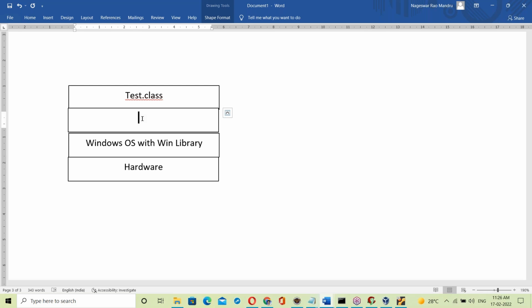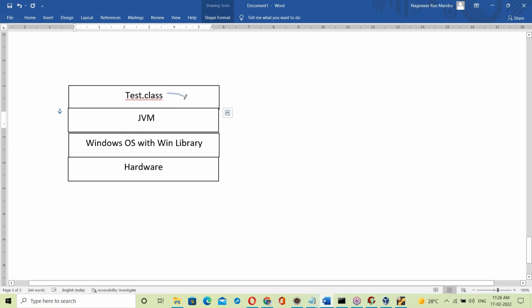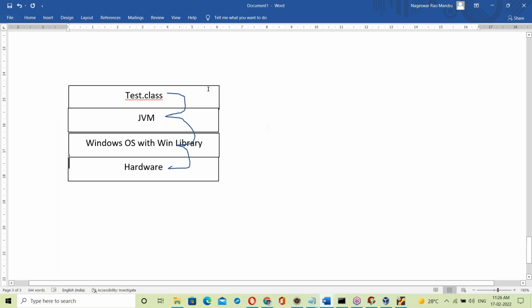Actually, it's the JVM. The JVM comes to the picture. The Java interpreter is a part of the JVM. Yes, you are right. So the interpreter is part of the JVM. The JVM topic I'll explain next. Now what happens here? The JVM will take the Tested.class file and link it with the Windows OS library, communicating with the hardware components. That's it.